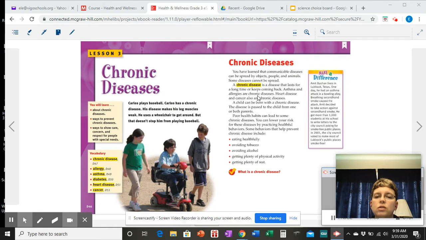Asthma and allergies are chronic diseases. Heart disease and cancer are also chronic diseases. A child can be born with a chronic disease. The disease is passed to the child from one or both parents. Poor health habits can lead to some chronic diseases. You can lower your risk for these diseases by practicing healthful behaviors. Some behaviors that help prevent chronic disease include eating healthfully, avoiding tobacco, avoiding alcohol, getting plenty of physical activity, and getting plenty of rest.